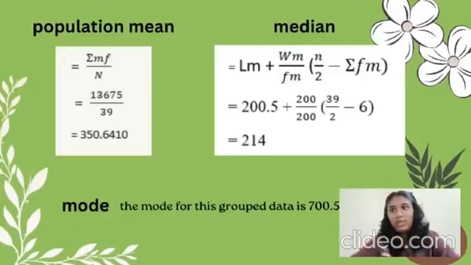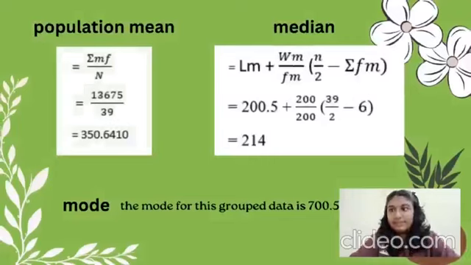For the median, we use the formula and fill in the blanks. In that formula, we'll just add in all the values and we'll get our median. And as for the mode, the modal class is the midpoint of the table with the highest frequency. Therefore, the mode for this group of total distance for 39 students is 700.5 kilometers.